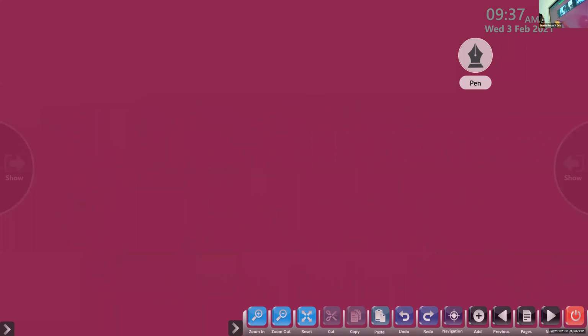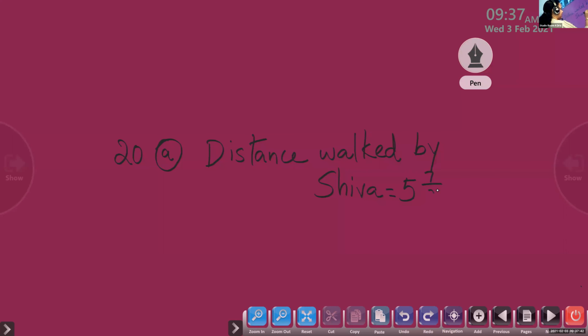Question number 20A. Distance walked by Shiva. The distance is given in mixed fraction, so 5 and 7 by 8 kilometer. So children, what you have to do? Multiply the whole number and the denominator, then add the numerator and write it here. Okay, that is the homework.